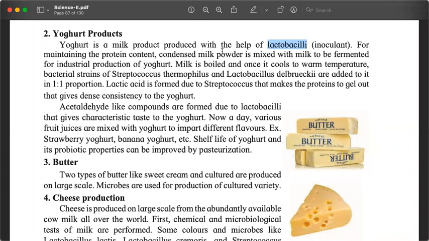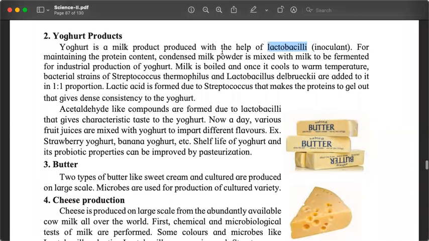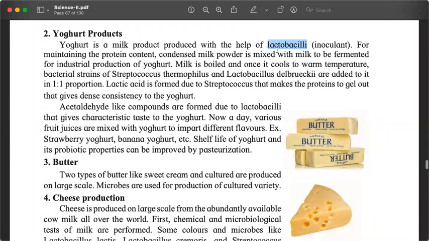Now, at the industrial level, at the commercial level, we are adding lactobacillus. Also, we are adding milk powder, condensed milk powder. All of us have seen this: Amul spray, Cerelac. We use it to make tea and coffee also. If we don't have the milk, we use these powders. When we mix them in water, new milk is produced.